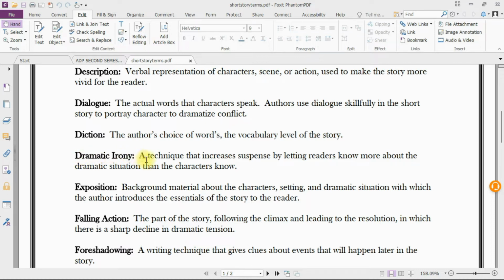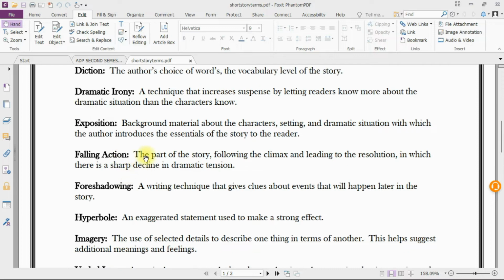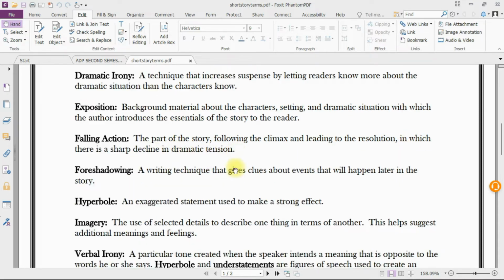Dramatic irony: a technique that increases suspense by letting readers know more about the dramatic situation than the characters know. Exposition: background material about the characters, setting, and dramatic situation with which the author introduces the essentials of the story to the reader. Falling action: the part of the story, following the climax and leading to the resolution, in which there is a sharp decline in dramatic tension.